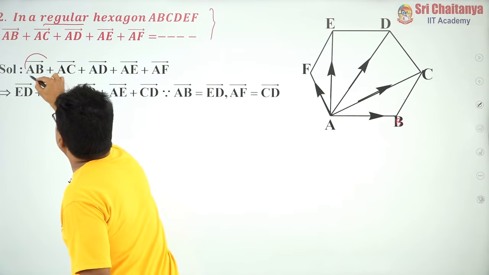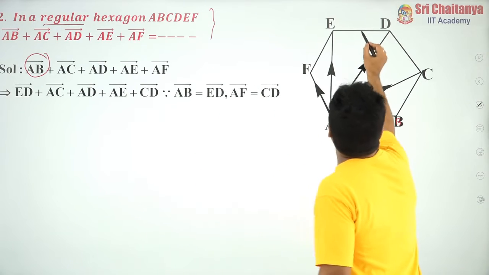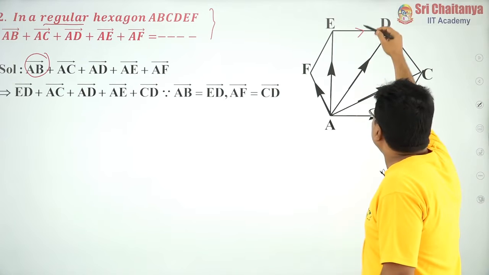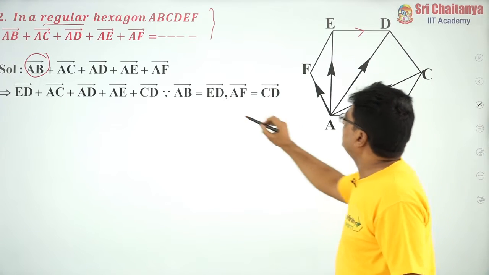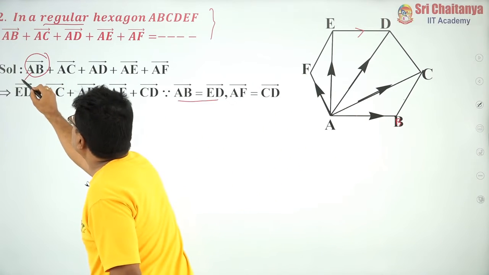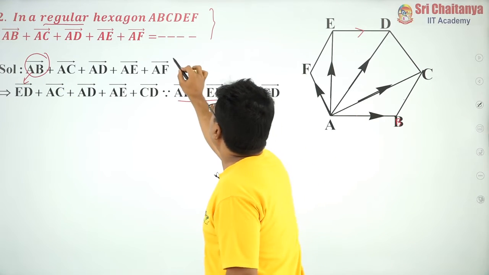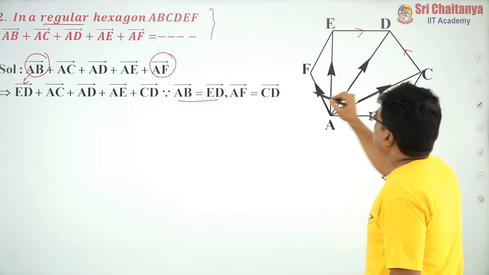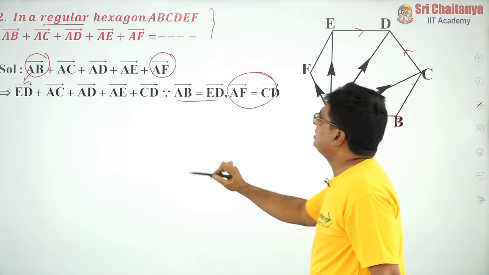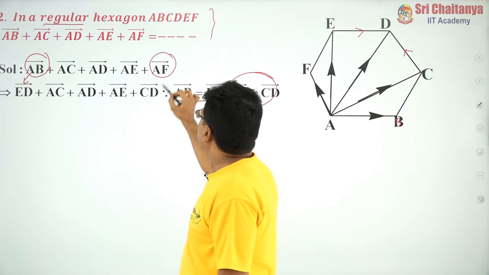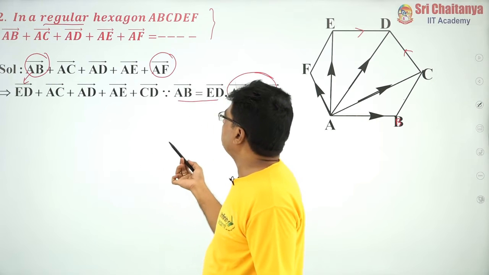So, what I am doing now is I have taken all the vectors like this, but in the place of AB bar, because AB bar and ED bar are parallel, and moreover since it is regular, both are the same. That is why AB bar equals ED bar. So, I have just replaced AB bar with ED bar. Similarly, AF bar is nothing but CD bar. The same thing I have mentioned here. The reason is very simple.